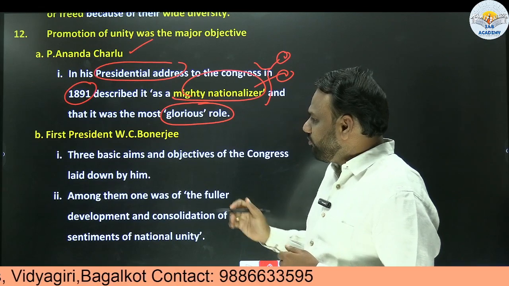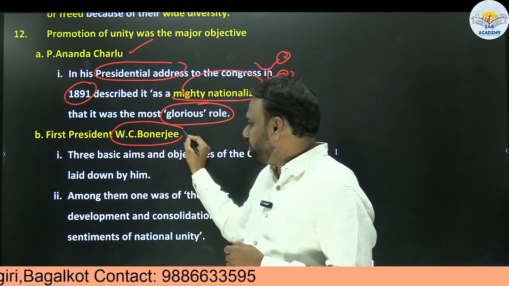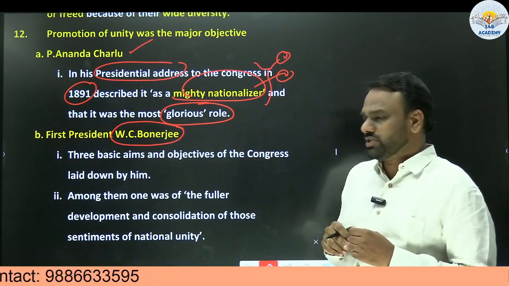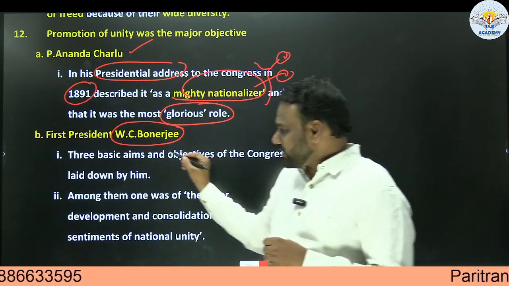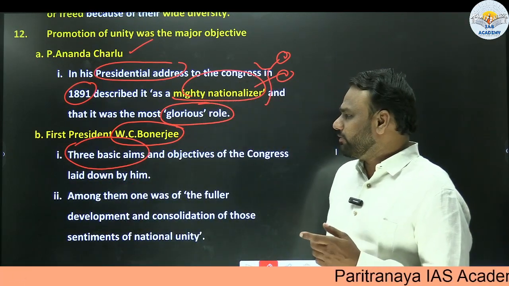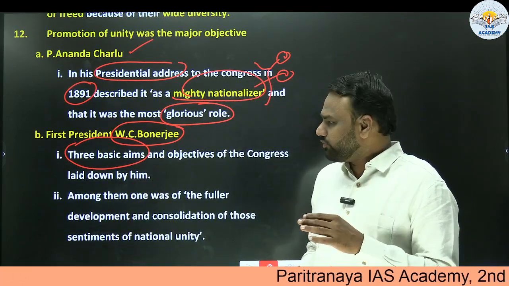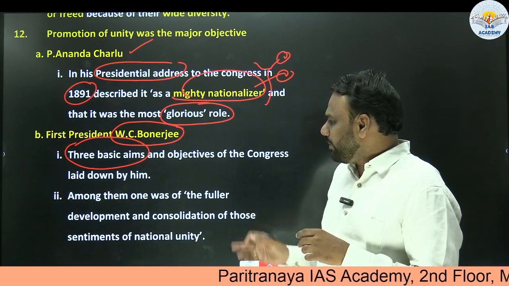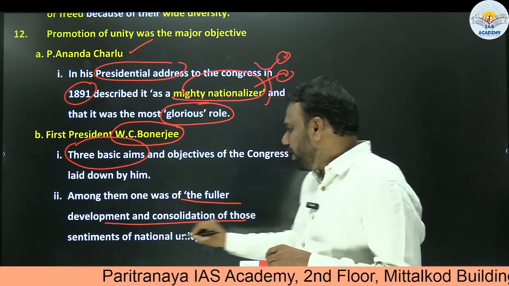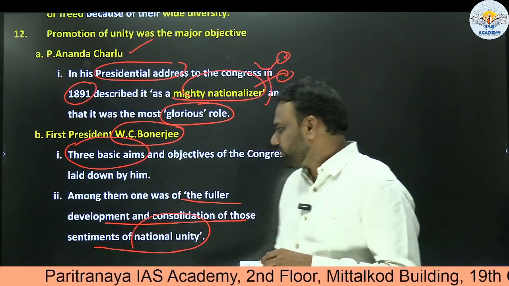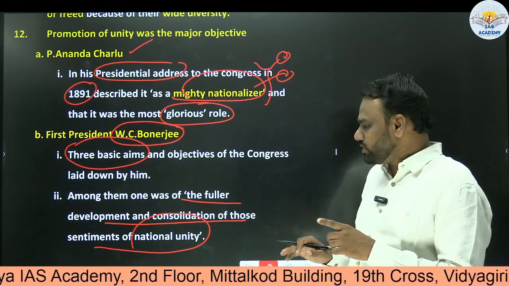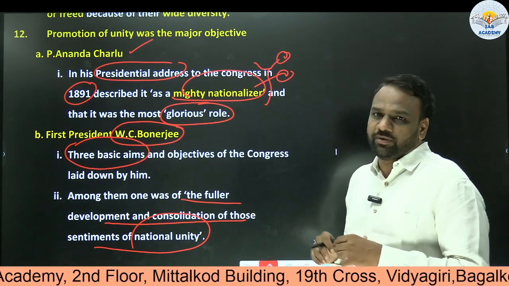Next, first president W.C. Banerjee. So we know Indian National Congress was formed in 1885. The first president was W.C. Banerjee. In this first session, he laid down three basic aims of the Congress. Among them, one was the fuller development and consolidation of the sentiments of national unity. We shall for the time being ignore the other two aims, but among the three aims, one aim was to consolidate the sentiments of national unity.